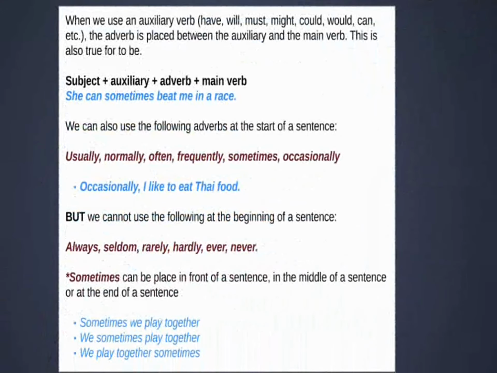When we use an auxiliary verb like have, will, must, might, could, would, can, and so on, the adverb is placed between the auxiliary and the main verb. This is also true for the verb to be. The structure is the following one: subject plus auxiliary plus adverb plus the main verb.